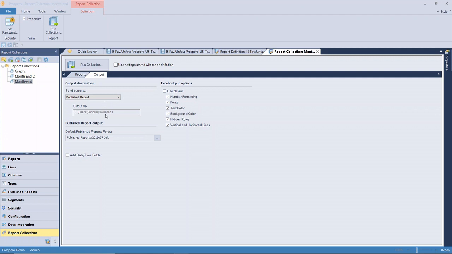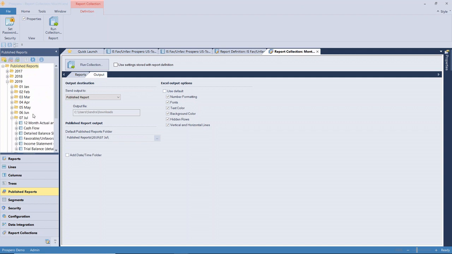So this is specifically why I wanted to bring this up, that we can run this report collection at the time that we've finalized our financials, and we can then have that accessible to the rest of our staff. So for folks that don't have or are not generating reports themselves, they can come into the published reports, and we've sent this out to the July 2019 folder.